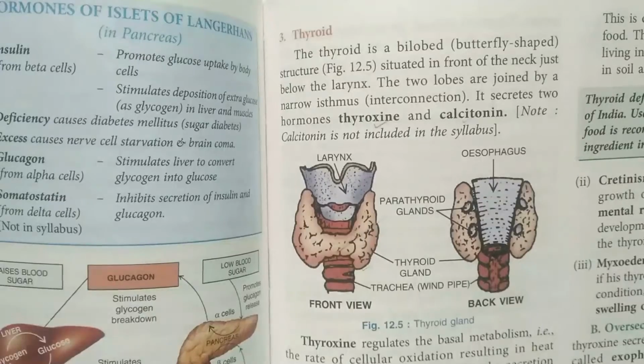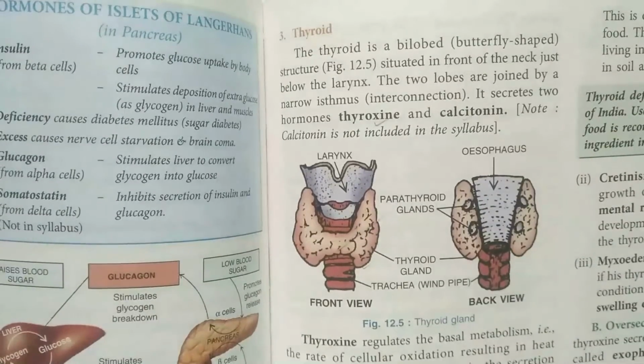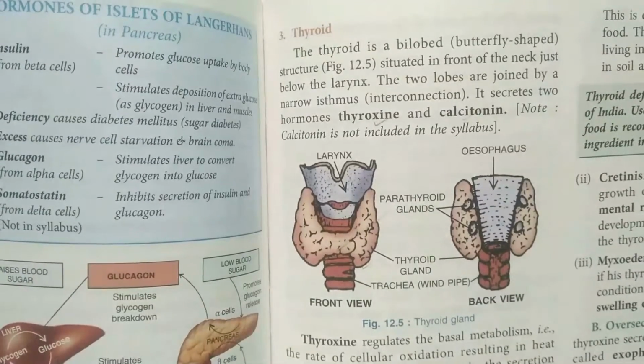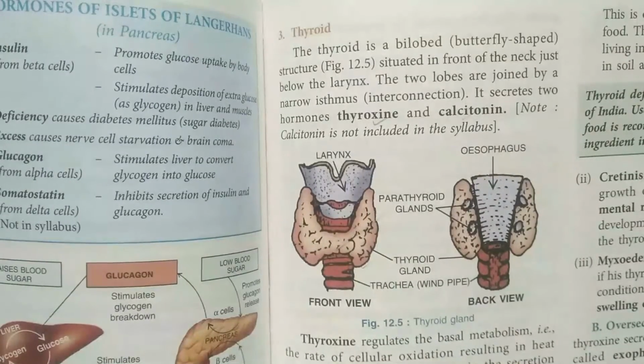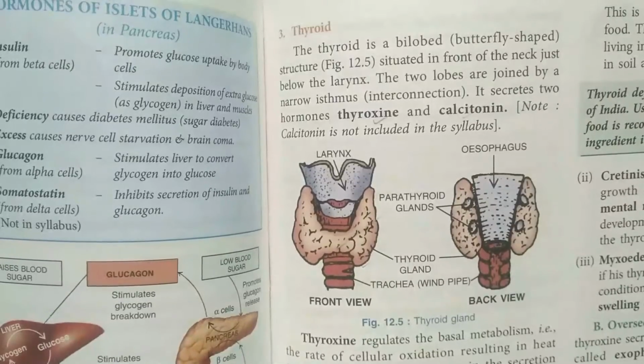parathyroid hormone. Parathyroid hormone is also not given in the syllabus. That means the overall function of calcitonin is that it acts to reduce the calcium level in the blood. So this is the function of calcitonin. We need not remember this because it is not in the syllabus, but you must know what the function is.